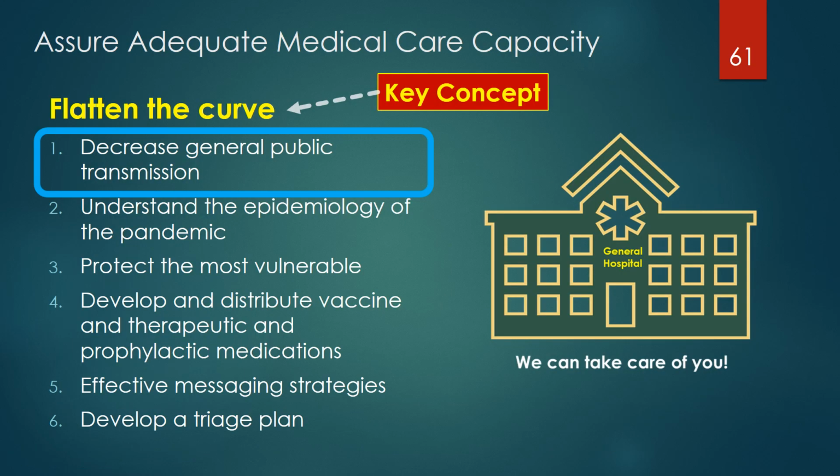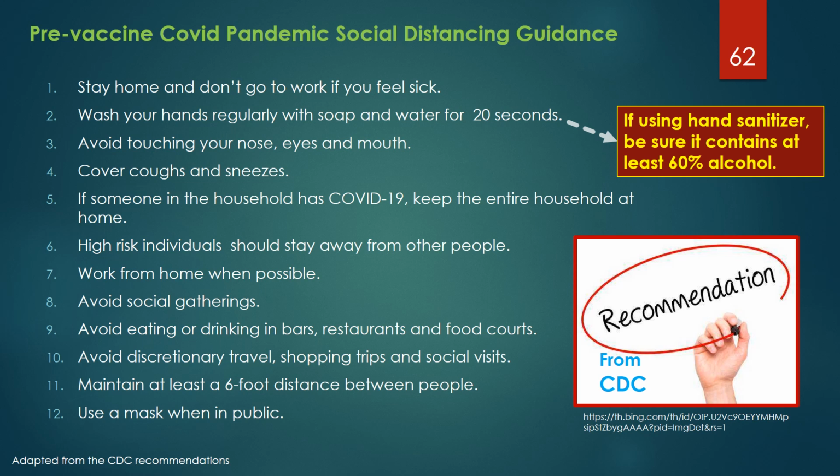Let's now consider decreasing general public transmission. These were recommendations during the pre-COVID vaccine period. A major tool to decrease viral transmission like COVID-19 in the general public is social distancing. This slide lists pre-vaccine COVID pandemic guidance adapted from CDC recommendations and includes 1. Stay home and don't go to work if you feel sick.